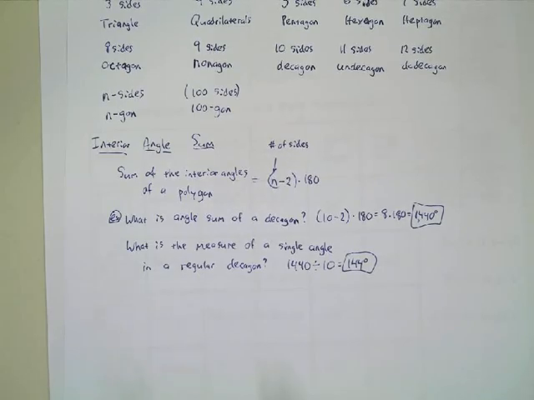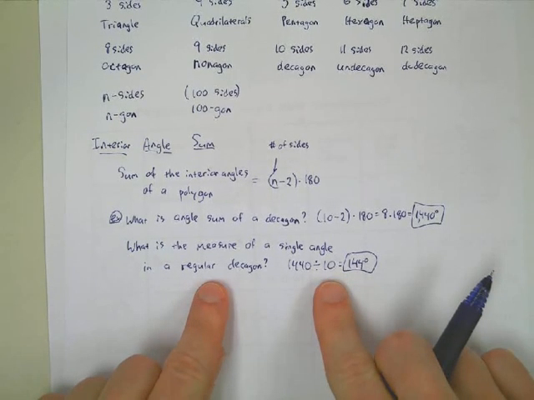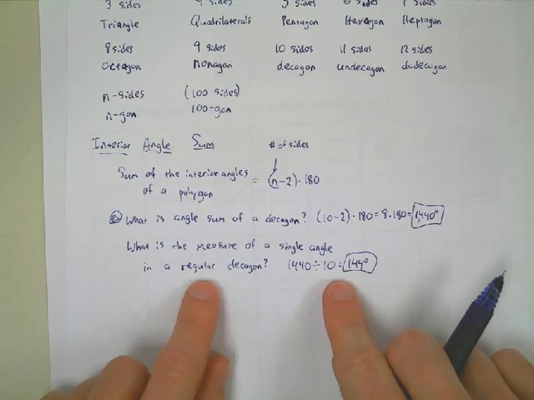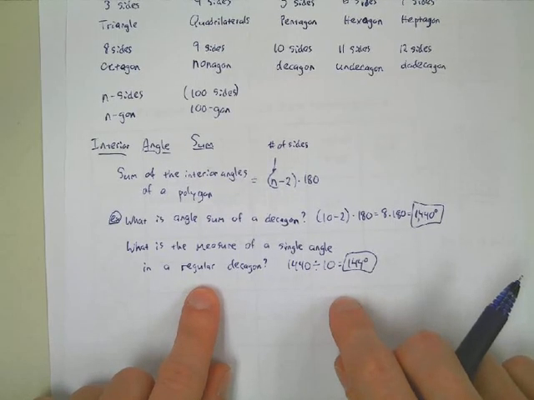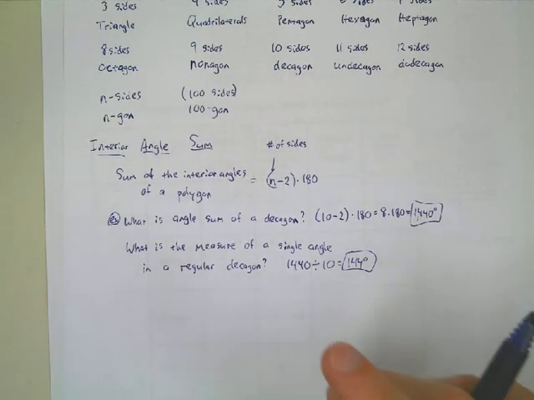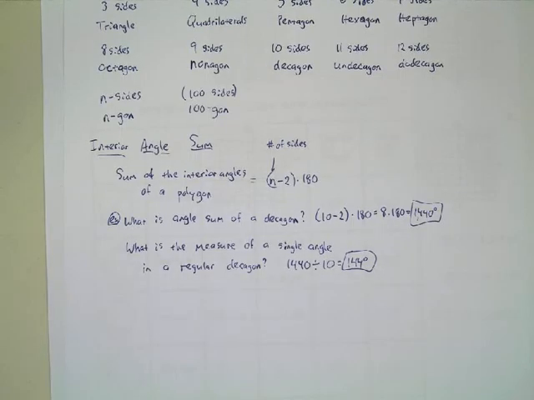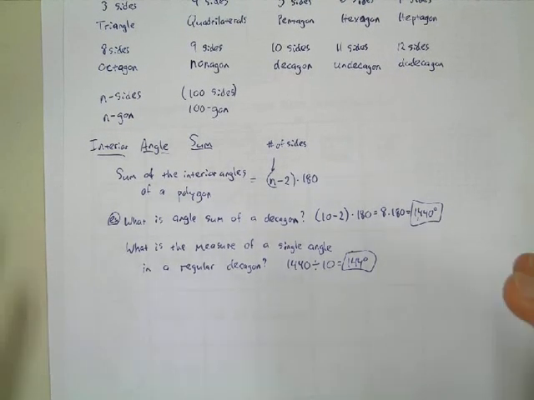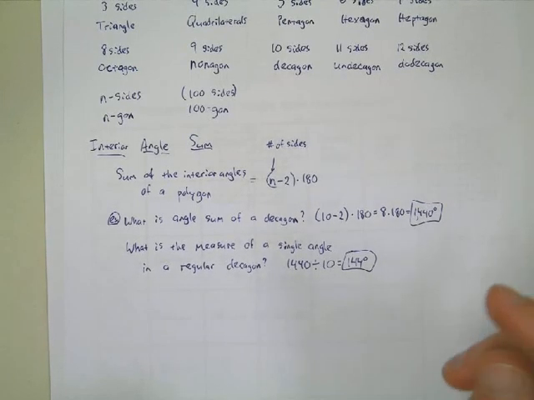Could we do this same calculation if the shape were not regular? No. We need to rely on the fact that it's regular. That means all the angles are the same. If we're just talking about a plain decagon, all we can say then is the sum. We can't come up with an individual measure because they'll all be different measures potentially. So what would you do? You would need more information, or you wouldn't be asked that question because it's impossible to be done.